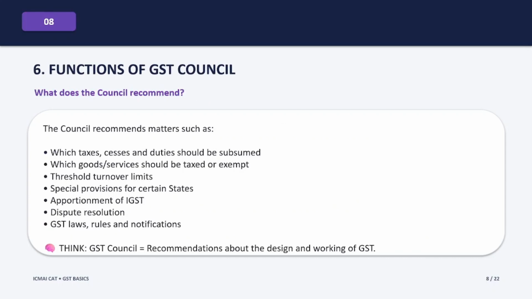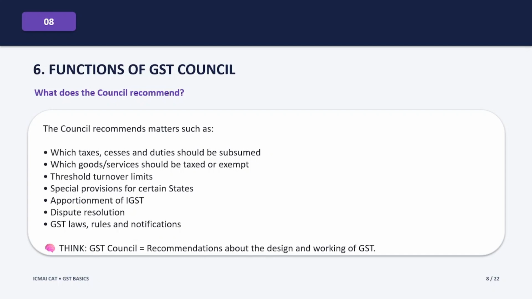Now, what does the GST Council actually do? The Council makes recommendations on several important GST matters. For example, it recommends matters relating to the taxes, cesses and duties that should be subsumed under GST. Subsumed means replaced, by the way. It can also recommend thresholds and turnover limits. It deals with special provisions for certain states.